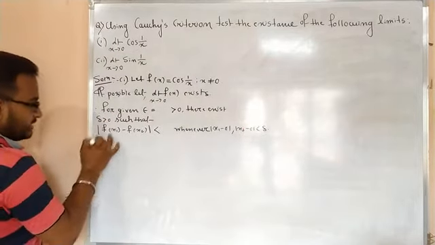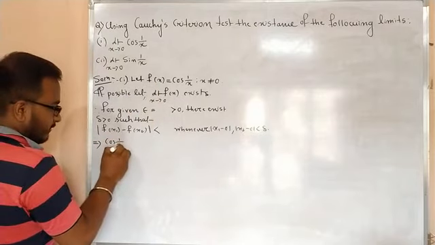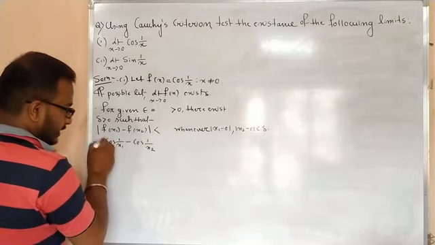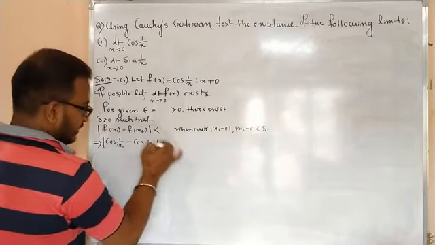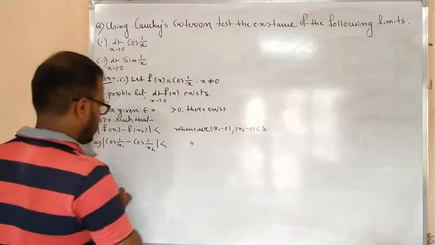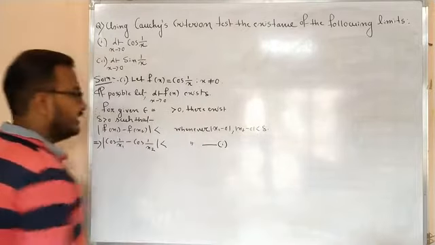So this implies, what is my f(x1)? My f(x) is this, so f(x1) will be cos(1/x1) minus cos(1/x2), modulus of which is less than epsilon. I will choose the value of epsilon after that, whenever this is true. Now call it inequality number 1.